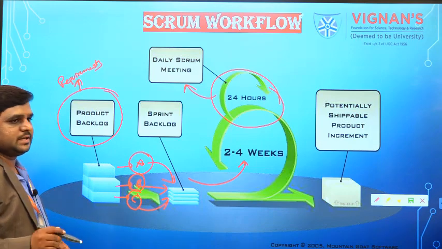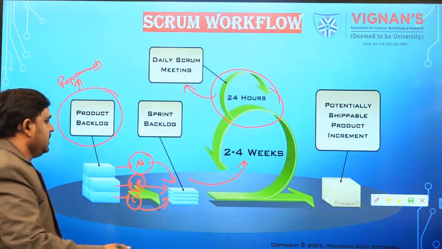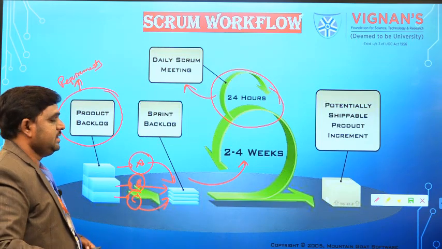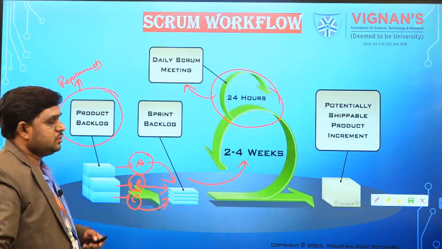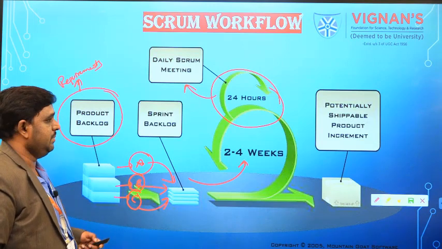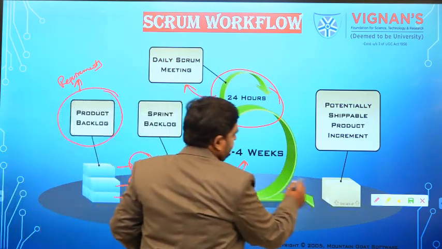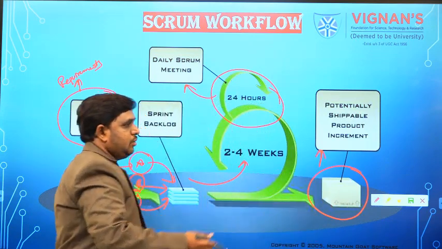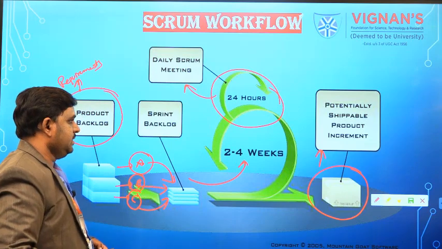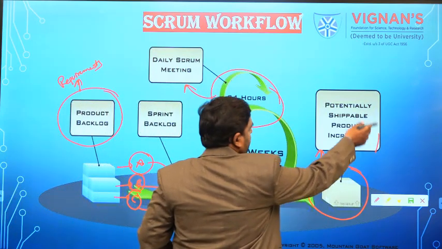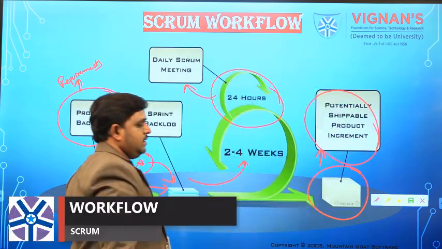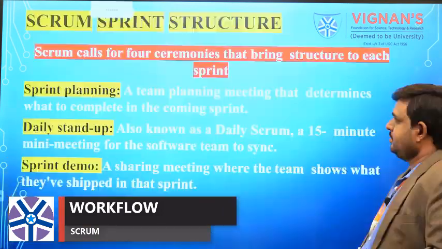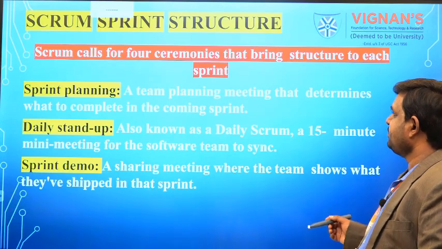And every day we will have a meeting called the Scrum meeting. In that Scrum meeting we discuss what kind of sprint we are going to do, what the complexity in that one is, and what the next sprint is. And finally we deliver the product increment, the potentially shippable product increment, to the customer sprint by sprint. So that is the workflow of Scrum. Next we are going to see the Scrum sprint structure.